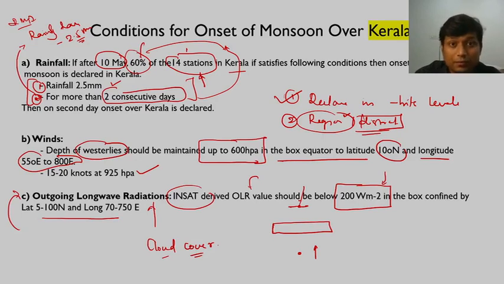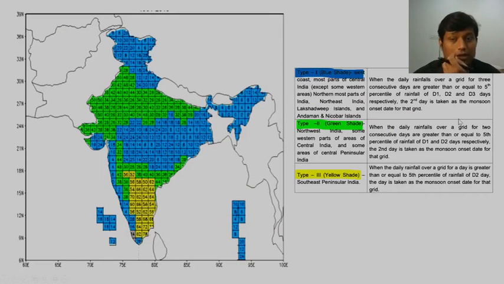So this is part number 1. Now as monsoon progresses, there is another story to this. If you can see here, this particular tiny dot here, we have already declared onset of monsoon, right? The earlier conditions which we have said. Now the rest of the country is divided into 3 types.